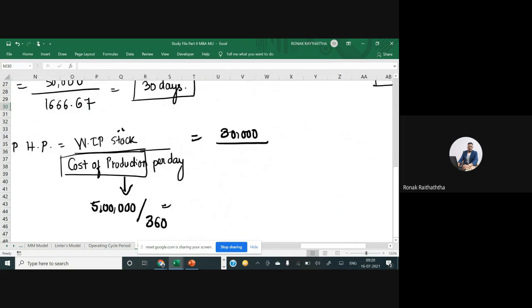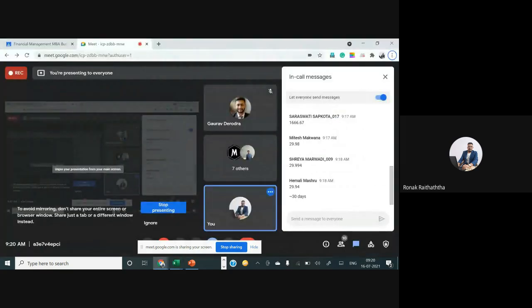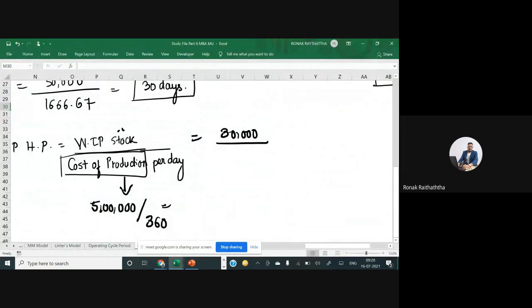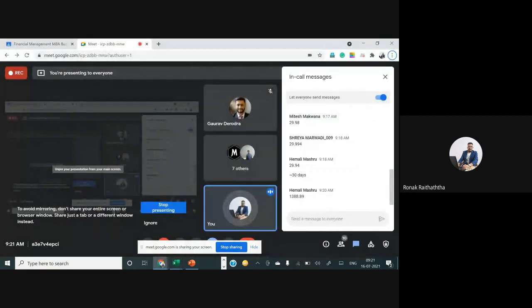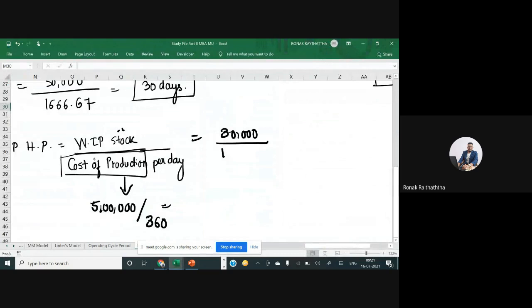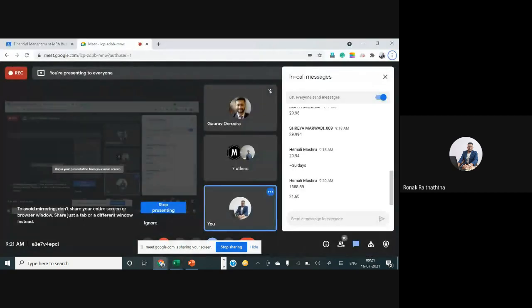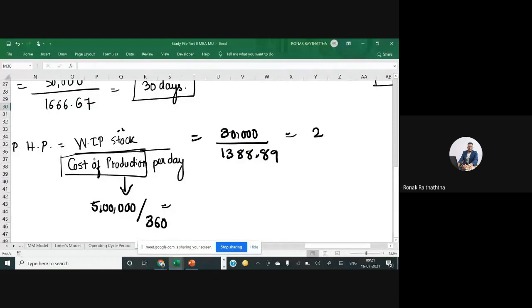So what do you get? 5 lakhs divided by 360, 1388.89. So 1388.89 will be there in a denominator. So divide 30,000 by that. So you get WIP holding period, 21.6 days.